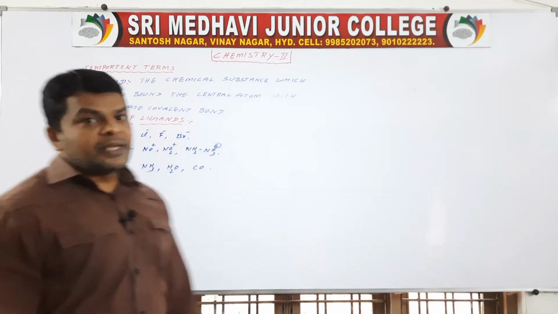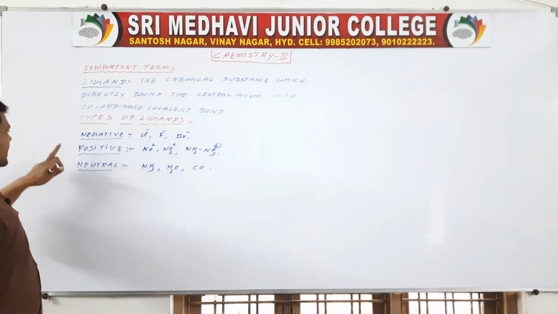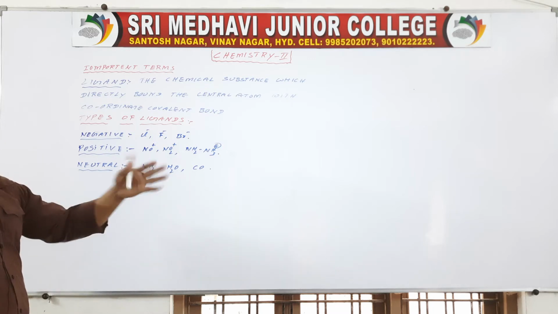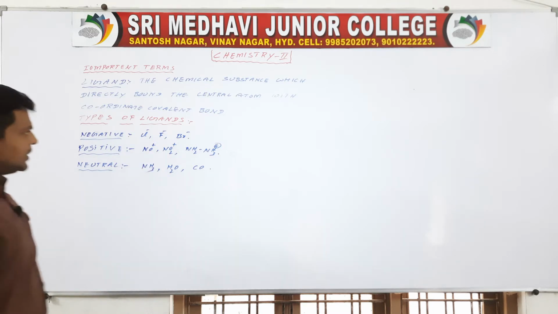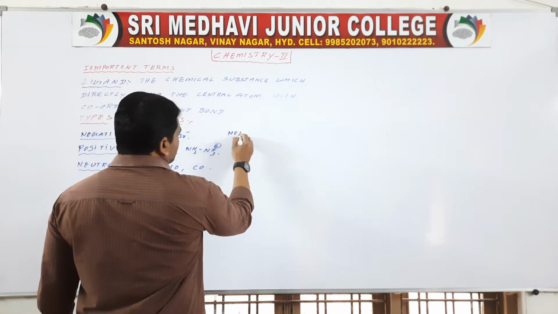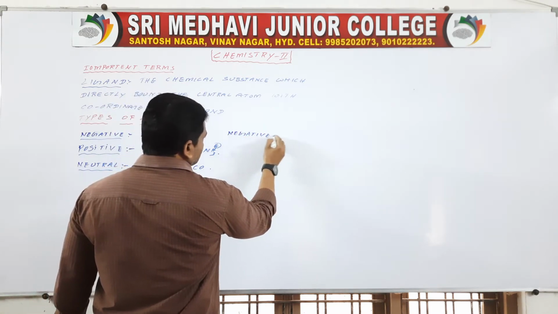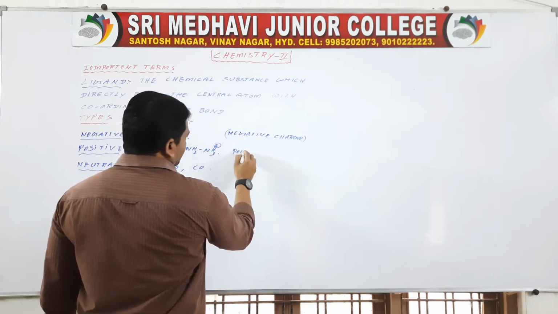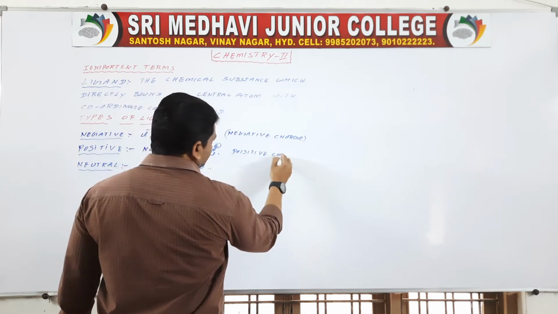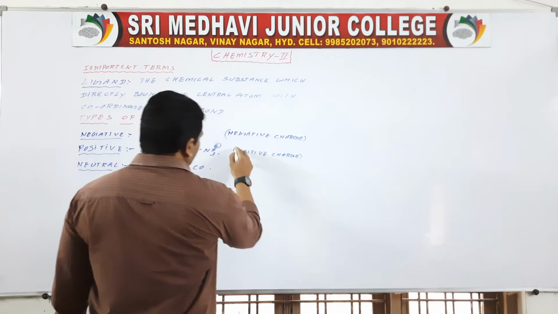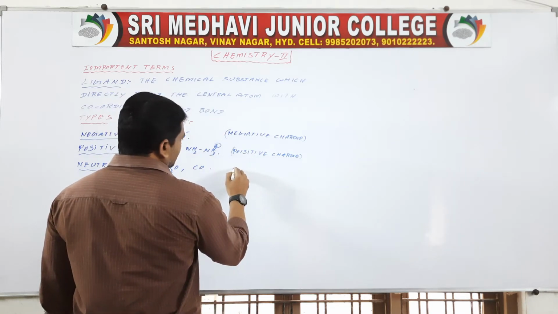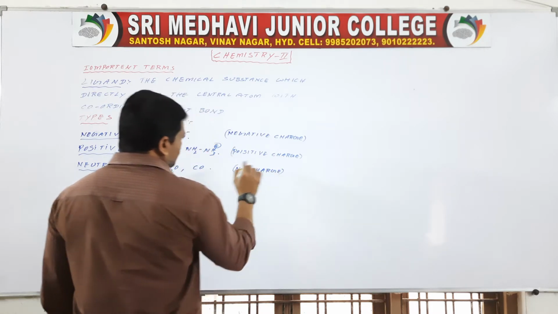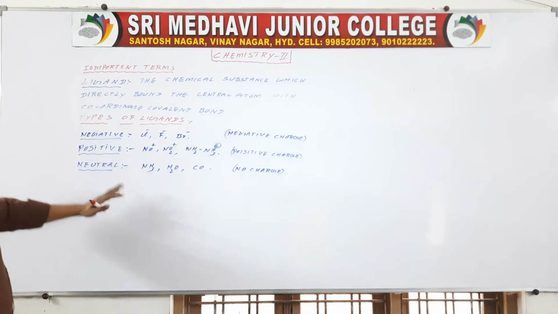See, these are based on charge. So negative ligands, positive ligands, neutral ligands: those having negative charge, those having positive charge, and those having no charge. These are called neutral.